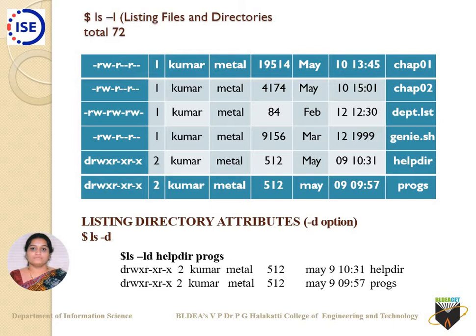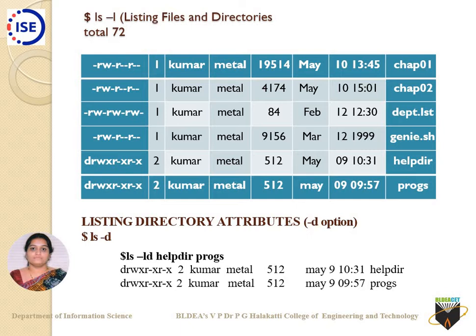Now let us look at the very first column. This first column tells you the file type and permissions. The file type is given by the very first hyphen sign. What is that hyphen? It represents the file type: whether the file is a directory file, a regular file, or a device file, and if a device file, whether it's a block device or a character device, whether it's a symbolic link file, or whether it's a pipe file. All these things are denoted by the very first character.